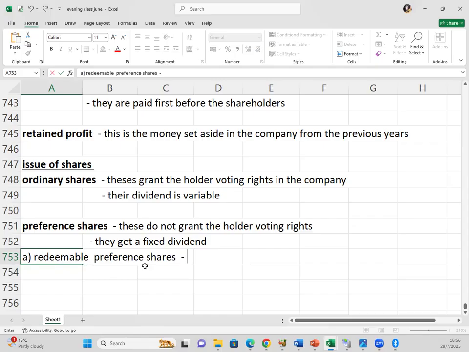In fact, it's agreed that maybe after 4 years, you are giving us money and we are giving you shares now. But after 4 years, you give us back the shares and we pay you back your money. So these are shares that can be later bought back by the company.